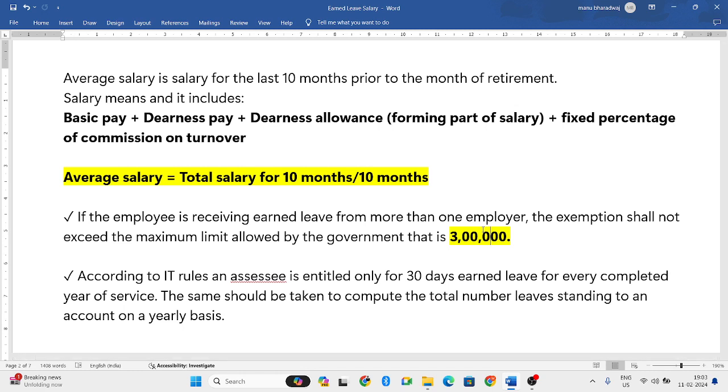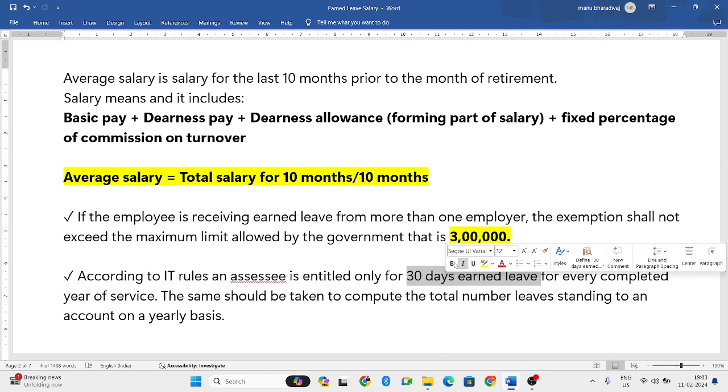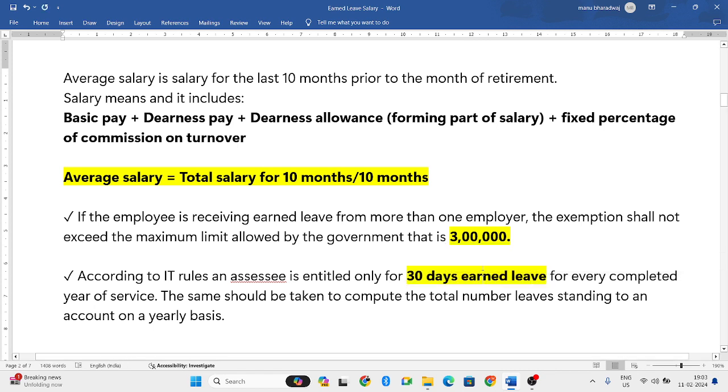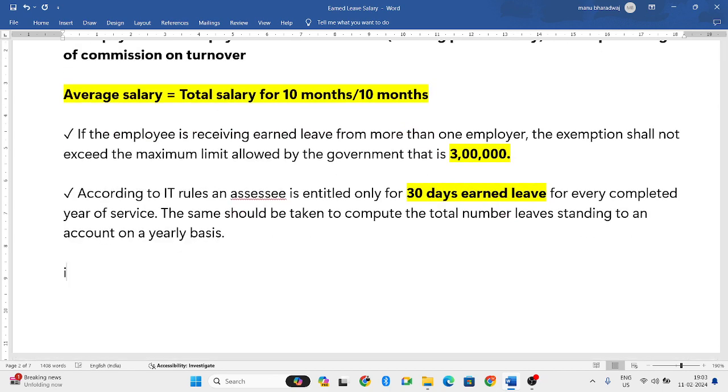According to IT rules, in one complete year of service, he can get 30 days of EL. If he works for 1 year, he is entitled to take only 30 days as earned leave. Some organizations in a question may give 45 days of earned leave. Let them give any number of days, but according to the IT rules, we will consider 30 days only. We take this into consideration for the approved period. While calculating the approved period, this is very necessary. In simple terms, one completed year equals 1 month of EL.